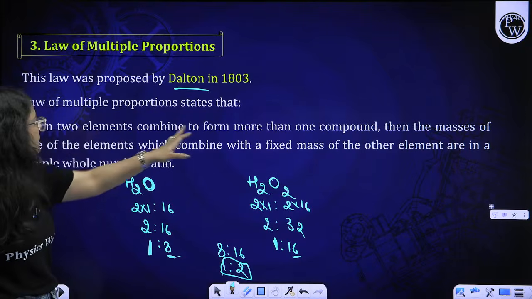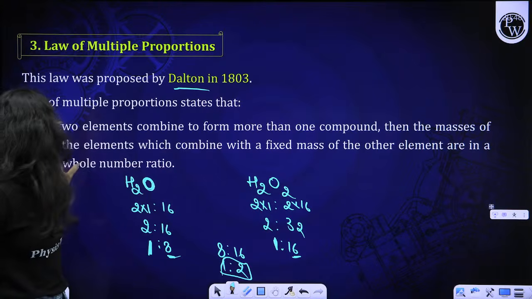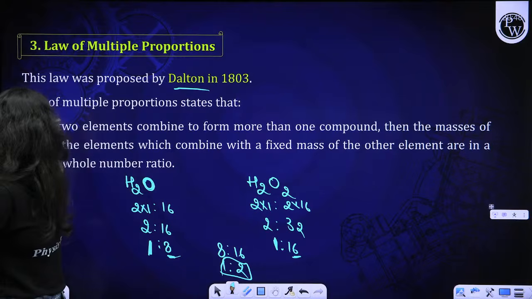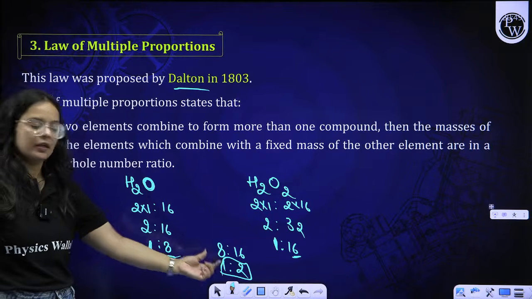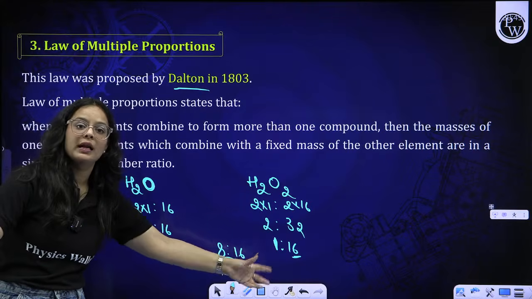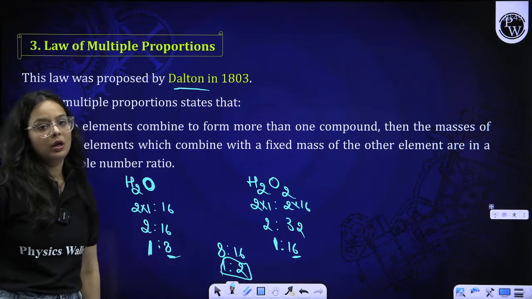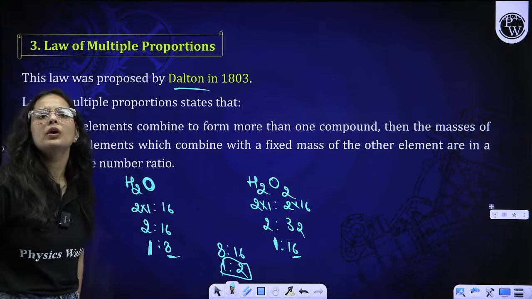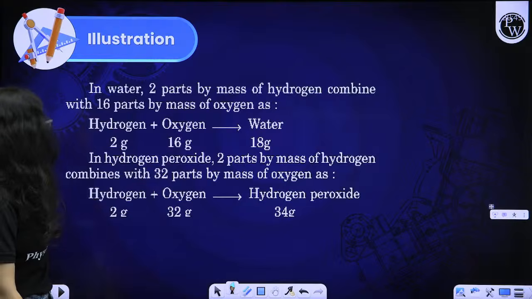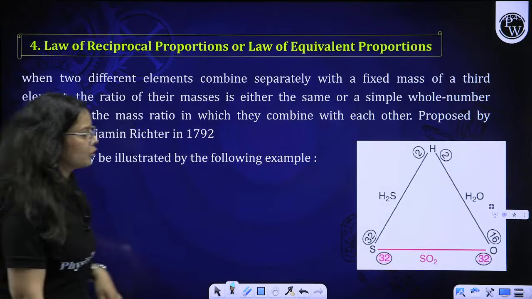When two elements combine to form more than one compound, then the mass of one element which combines with the fixed mass of the other element is in a simple whole number ratio. When the mass of one element is fixed, the ratio of the other element comes out to be a simple whole number ratio. That is it. Okay, beta, is it clear? This is the example I told you. Moving on to reciprocal proportion, beta.